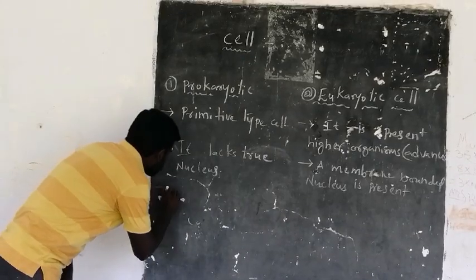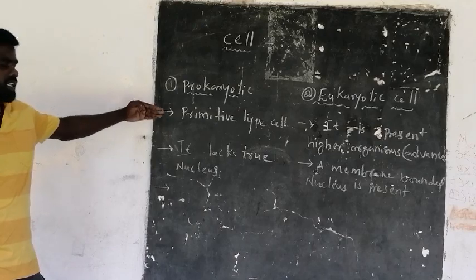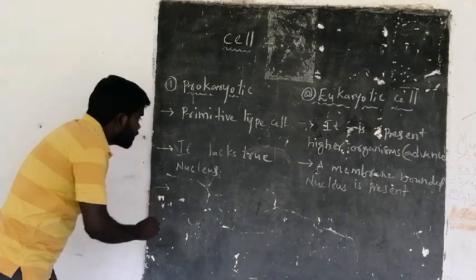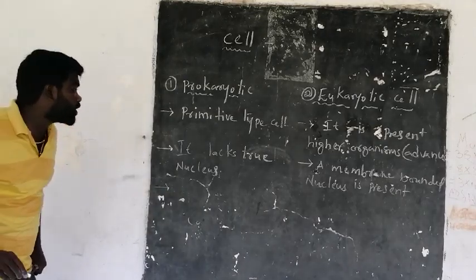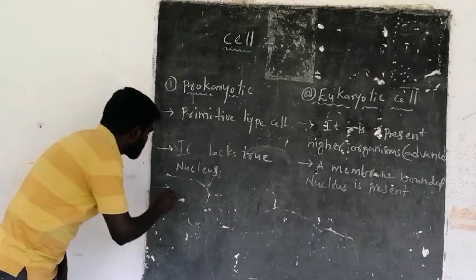And coming on to the third point, in the prokaryotic cell, membrane bounded cell organelles are absent.